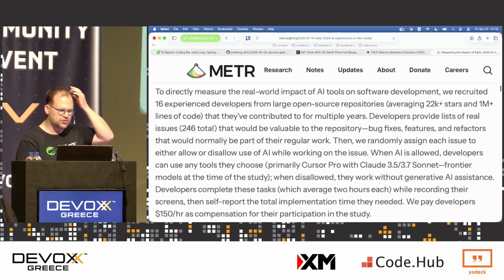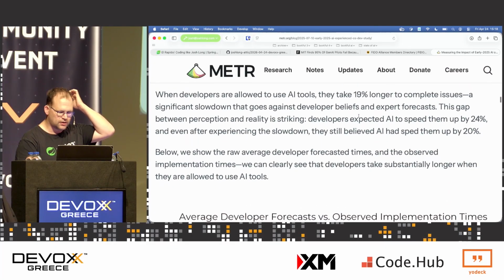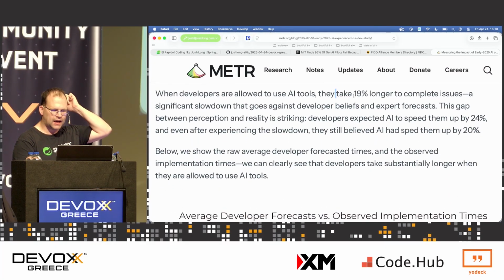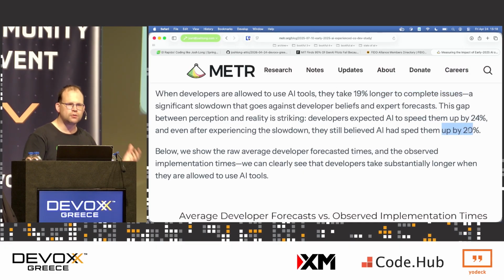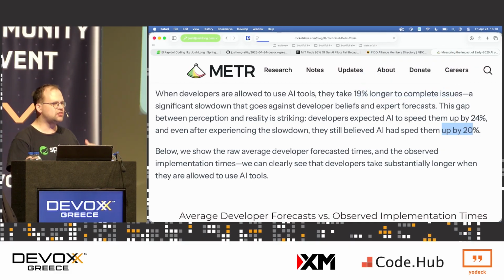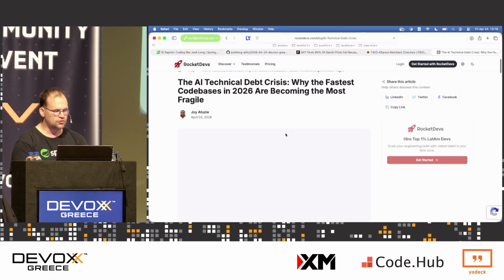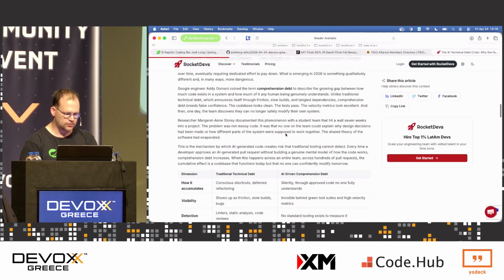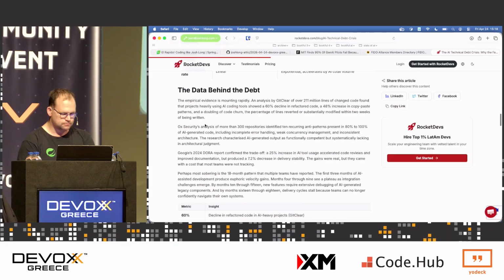Here's what they did, a study last year, and the study looks at this. People that are using AI take 19% longer to complete issues, and even worse, they believe that they were sped up by 20%, right? They felt better, but they were going slower. Right? So for serious, high-level, big applications, you've got to pay attention to this. And this creates a technical debt. What that means is you get churn. Right? Look at this. This is technical debt.